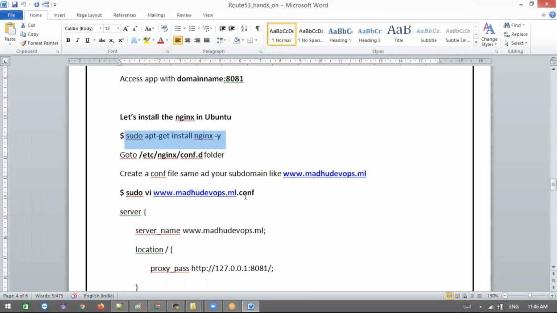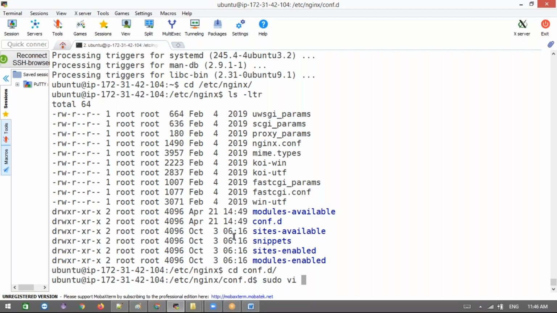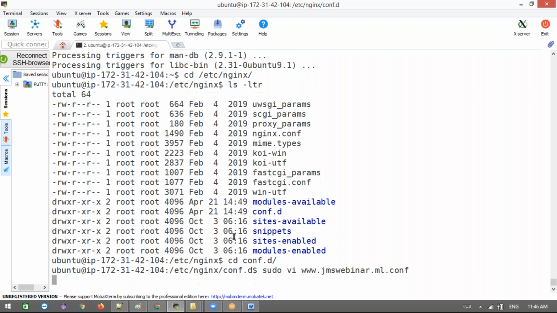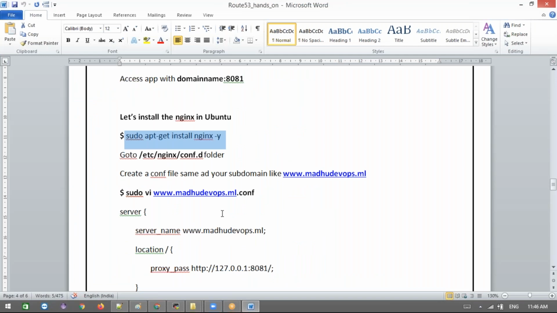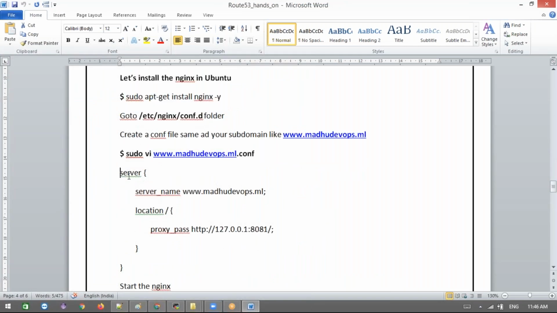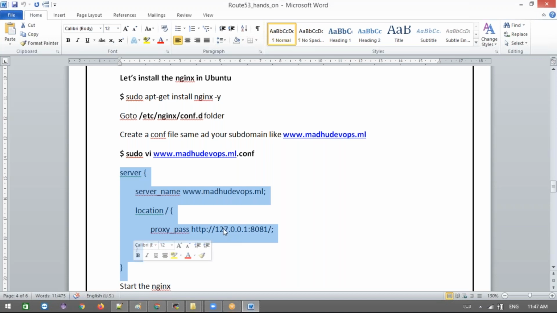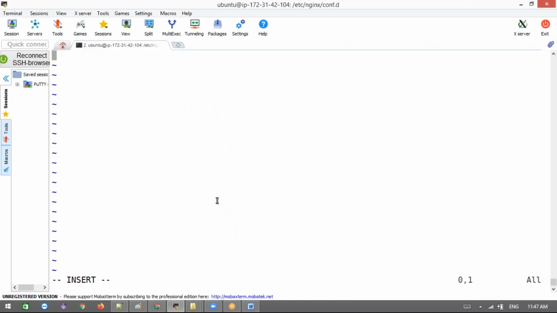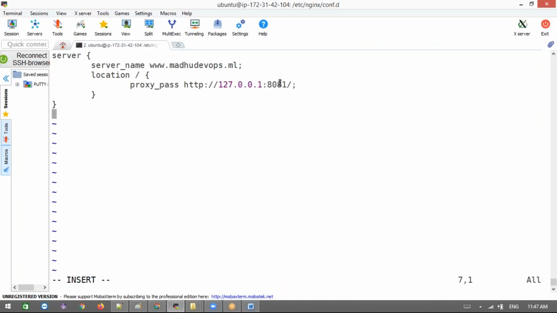Okay, this is the file name. You can create n number of domains, and for each one you need to create a configuration file. I'm going to give the .com. This is a small Nginx configuration, nothing more. This is a server, and the server name is where my container is running. This is for my local, the IP of the localhost that you can access from inside this machine. 8081 is where my application is running.